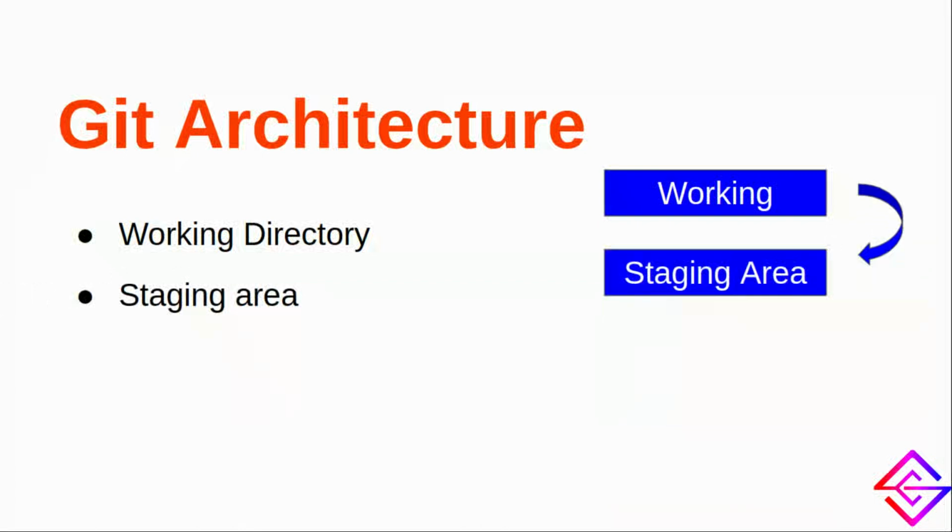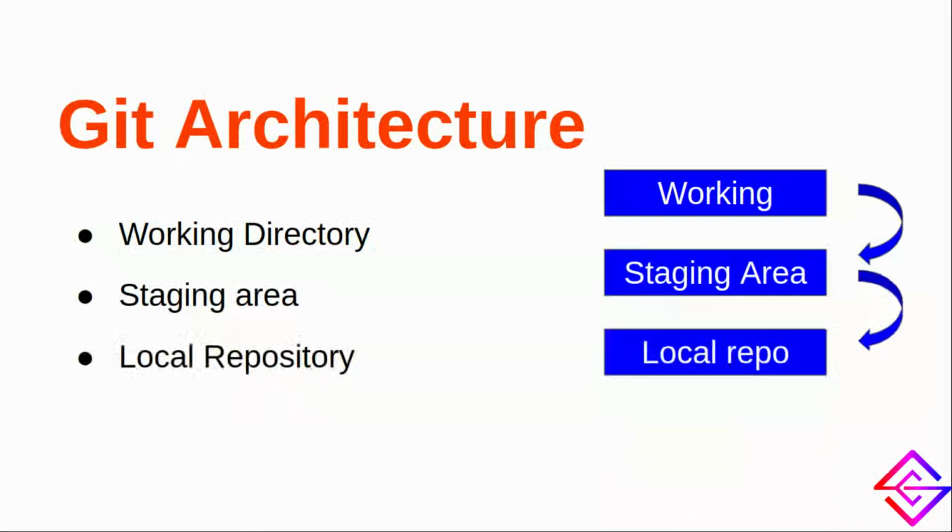The third and the main area of the Git architecture is the local repository. This is the area where your project along with its version history is stored. This repository is stored on your computer and can be accessed directly. The files are added to this section from the staging area.